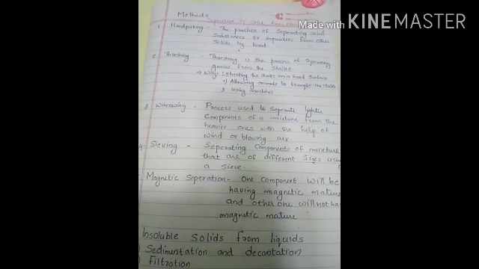Moving to the next method, that is sieving. This is quite common to all because every day we sieve, right? Sieving means separating components of a mixture that are of different sizes using a sieve. Sieving is adopted when one of the components of the mixture is larger than the other. Through the sieve, the component in large quantity will come down and the impurity will be left behind.